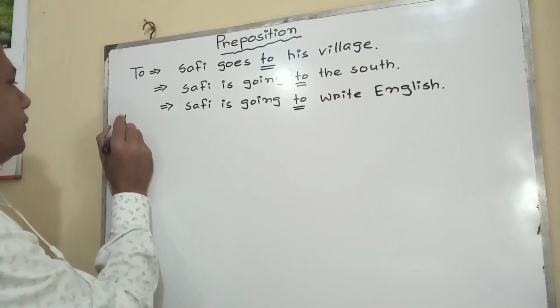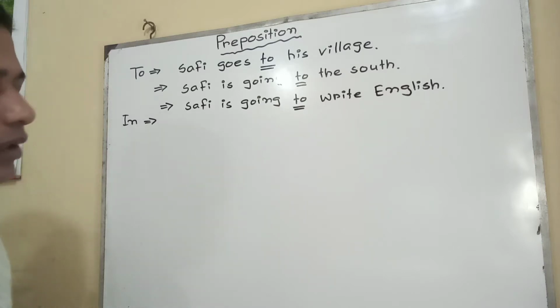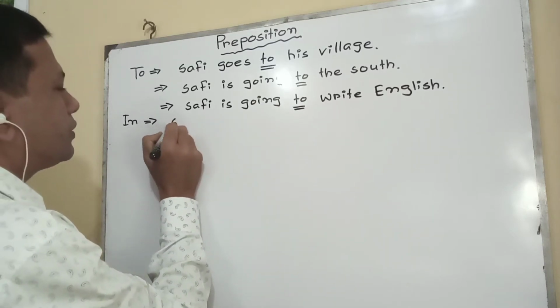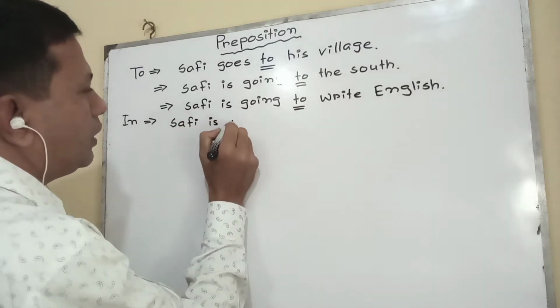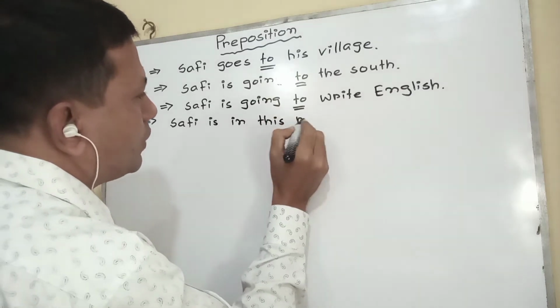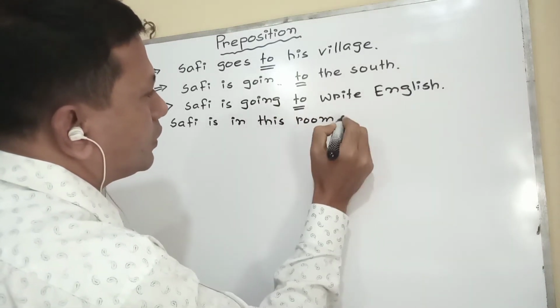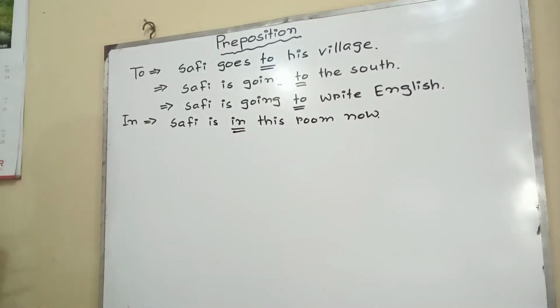Then in. Safi is in this room now. Safi is in this room now. That means in is used here to indicate a place, whatever it is, in a room.